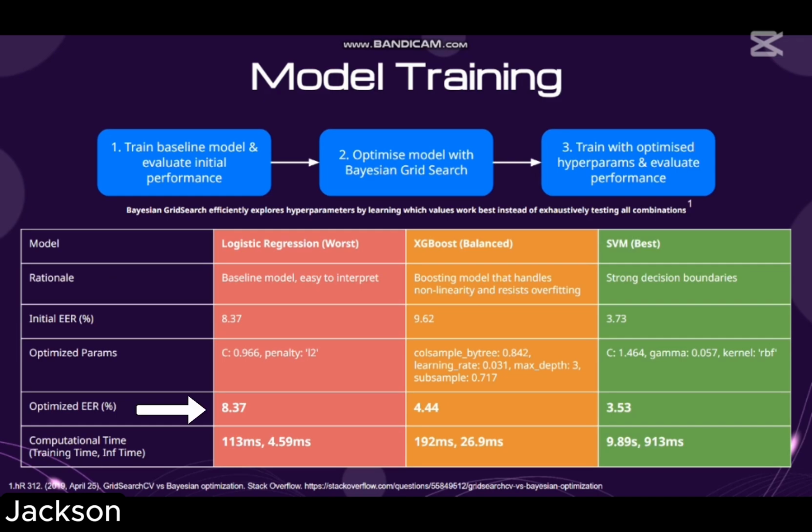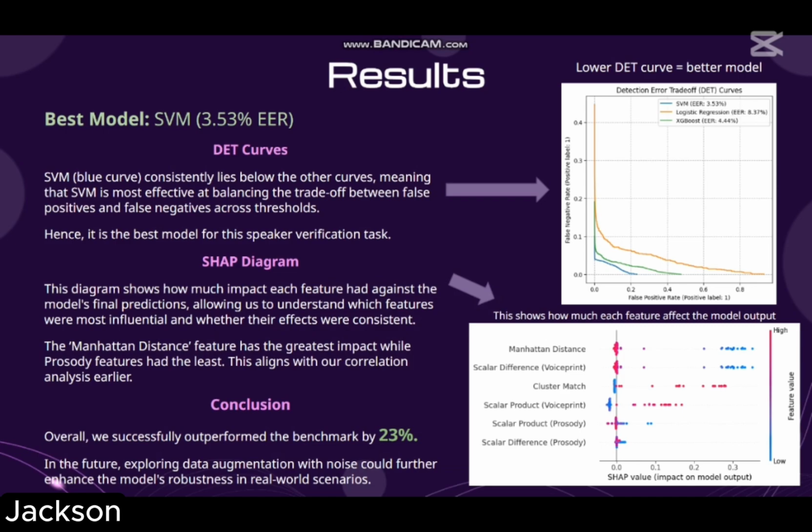Logistic regression proved to be the worst performing model with 8.37% EER, while SVM proved to be the best performing model. XGBoost was the most balanced with good EER and fast computational speed. However, to remind you, the objective was to maximize the performance of the benchmark. So in this sense, SVM fulfilled this objective the best.